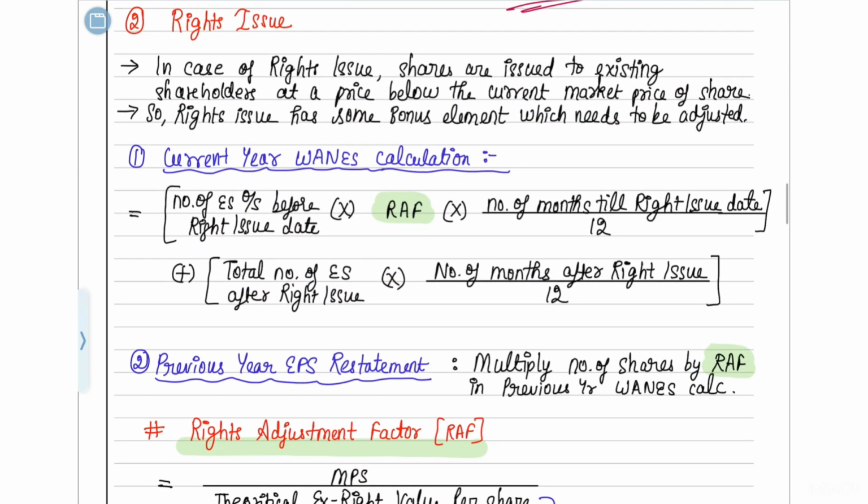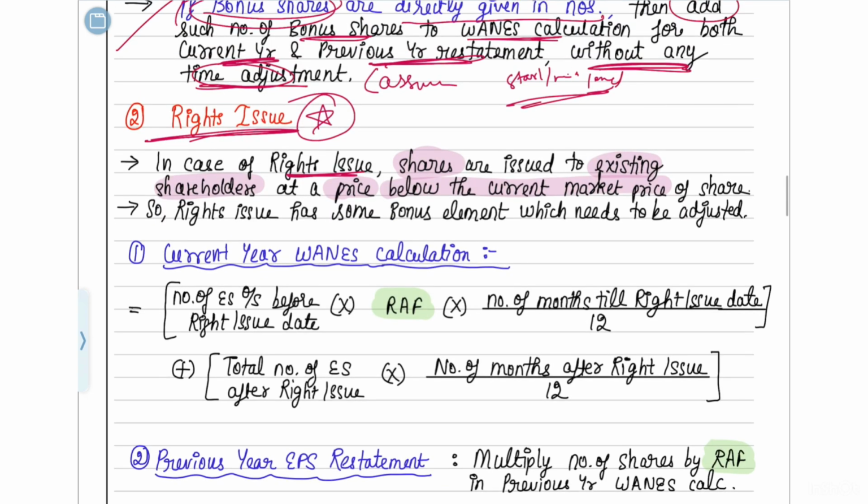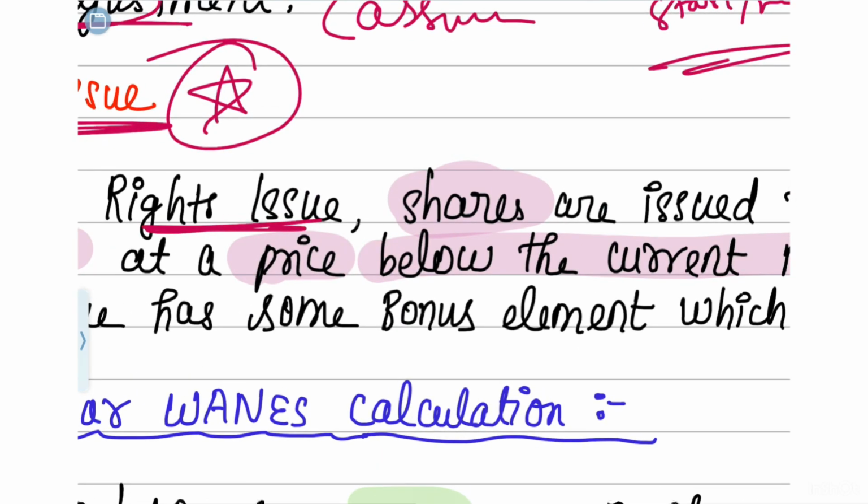Now let's move on to the most important one, which is the rights issue. Okay, please understand this carefully. Now let's move on to something called rights issue. Okay. So what is rights issue? If you understand the third special case of rights issue, they are telling you that shares are issued to the existing shareholders at a price which is below the current market price of the share.